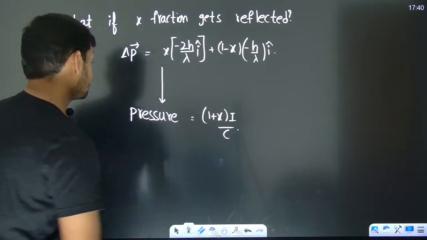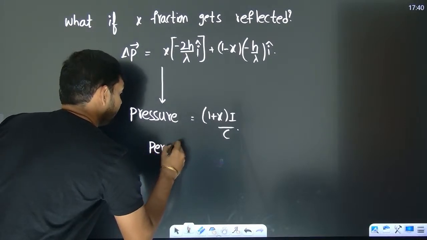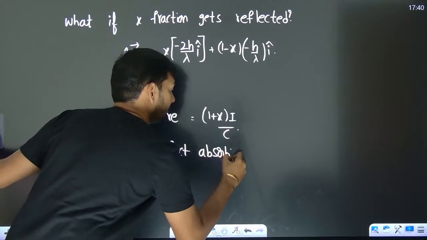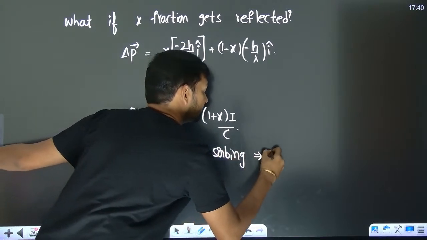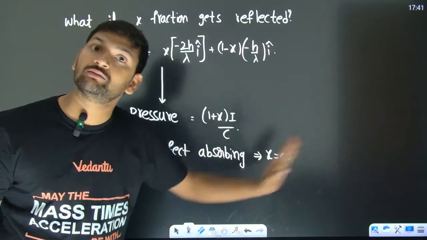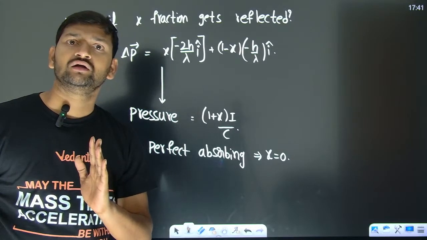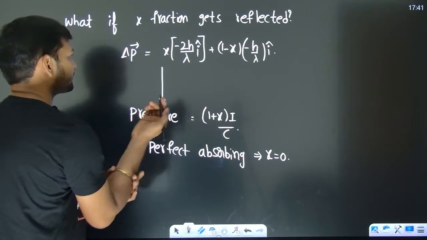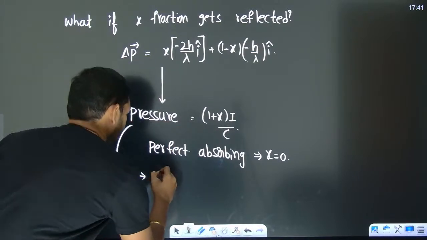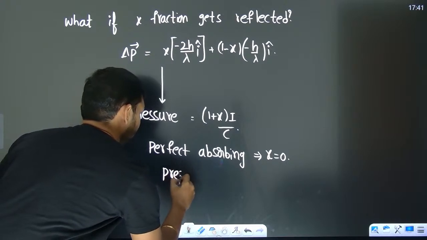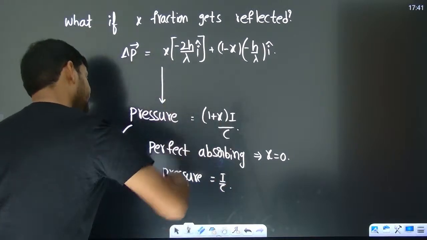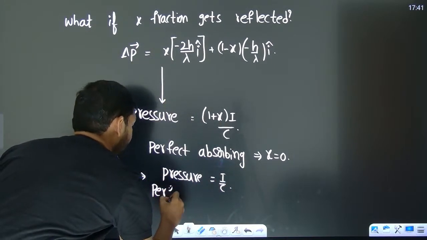So if it is a perfect absorbing one, then nothing is getting reflected. The fraction that got reflected is going to be how much? 0. So in that situation, you get the radiation pressure to be how much? I by C.